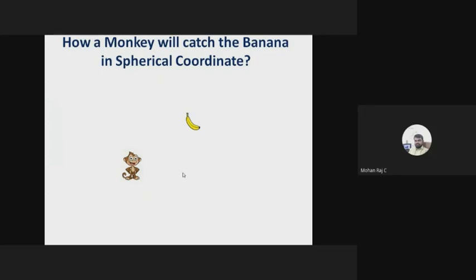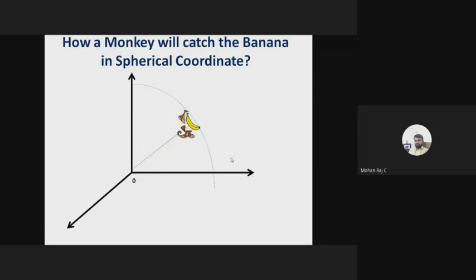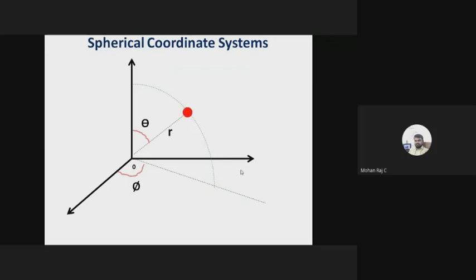Suppose it is a spherical coordinate system. Now the monkey will not go to the projection point. Straight away it will jump towards the banana. With the help of that arc, it will land here. So it is r, and the angles are theta and phi. These points are required whenever you teach a robot. So these are the spherical coordinate system points. We don't require that.